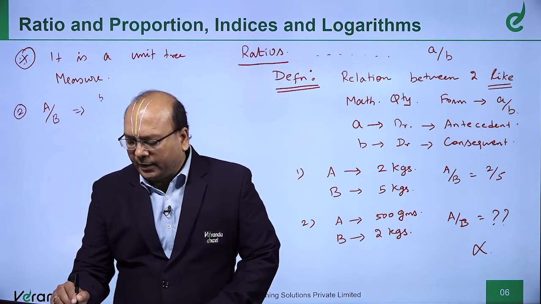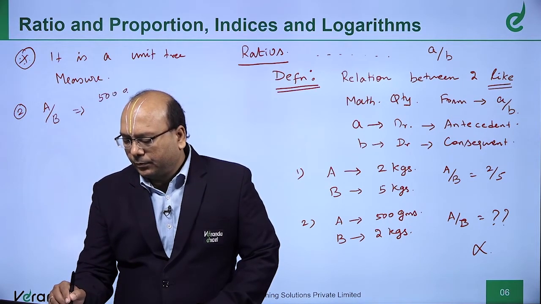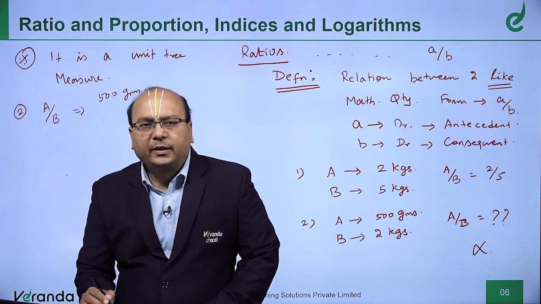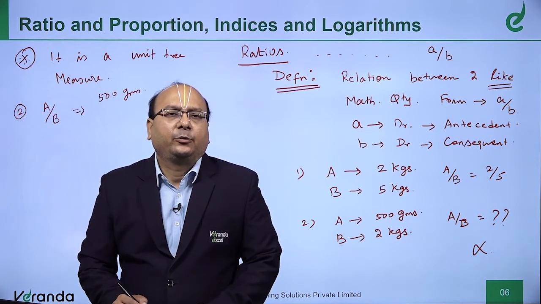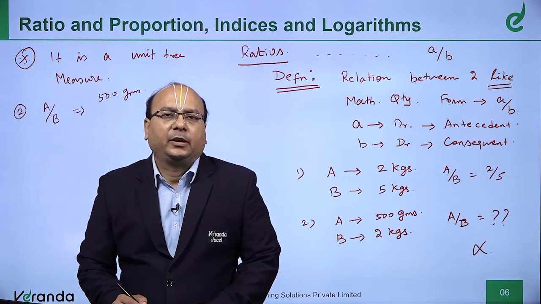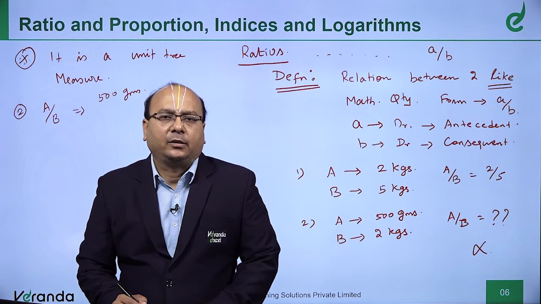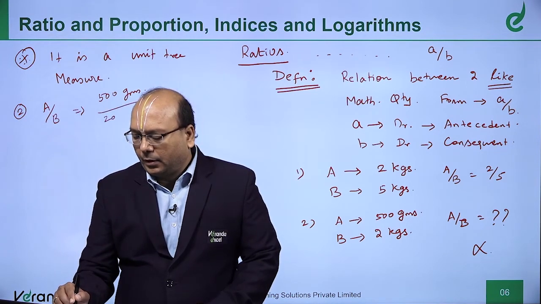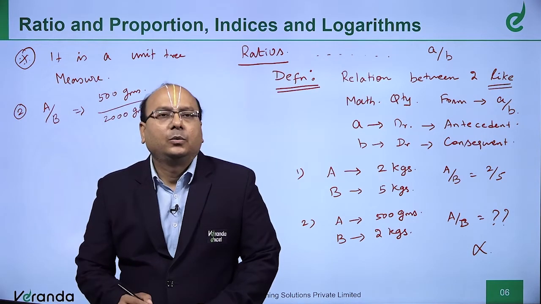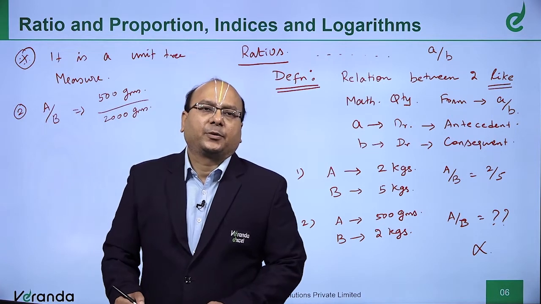Now A is 500 grams. What is the condition for you to write a ratio? The two quantities should be like mathematical quantities. 500 grams and 2 kg, I cannot write a ratio. But I can write 2 kg as 2000 grams.